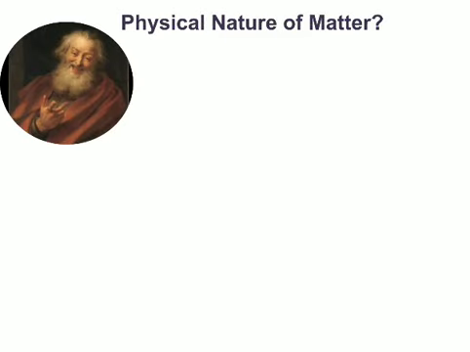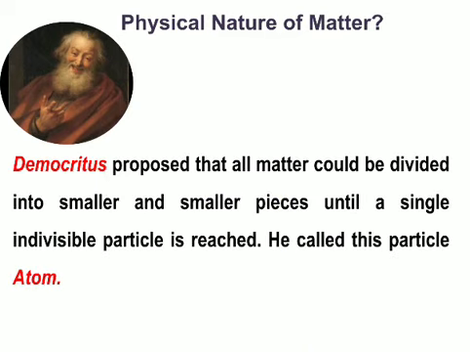Okay, later on, one more scientist, around 400 to 500 BC, was Democritus. Democritus proposed that all matter could be divided into smaller and smaller pieces until a single indivisible particle is reached. So as per his theory, matter can be divided further and further till we get a single indivisible particle that is not divisible basically, and he called this particle an atom. So he coined this word atom, Democritus.